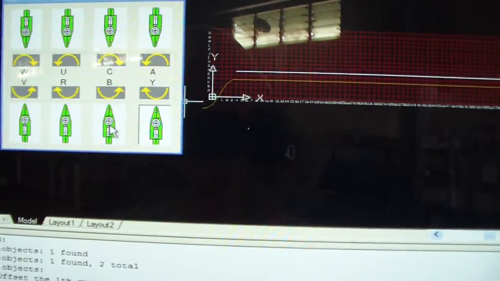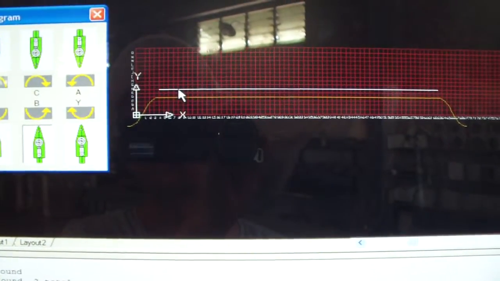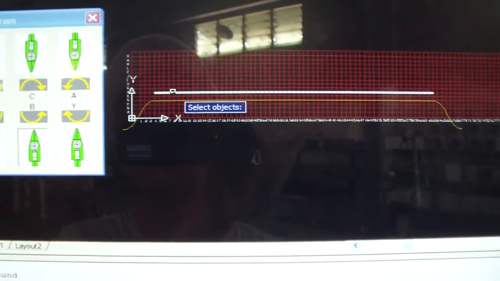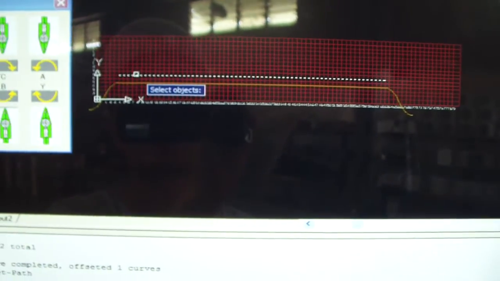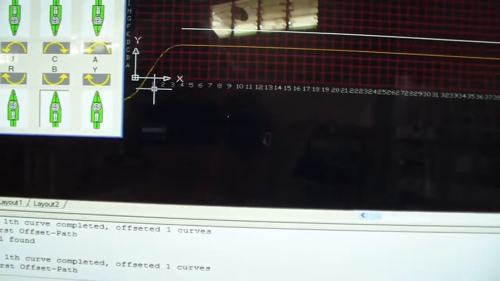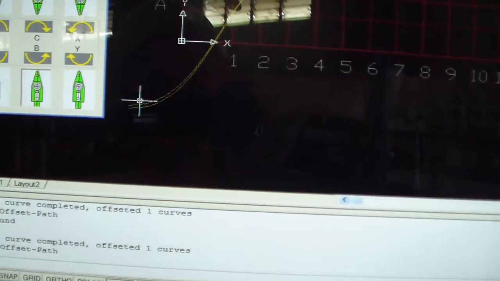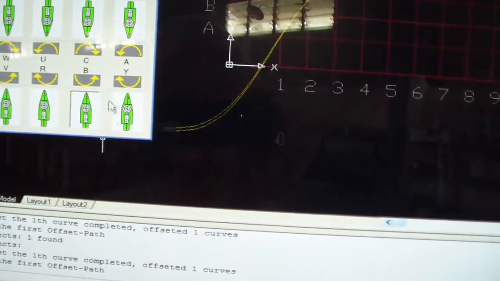Then I select the second cutter, and select the lane again. Then I press the right button of the mouse. You can check it. You can see 2 lanes, 2 tool paths. That means we have finished the 2 cutters.